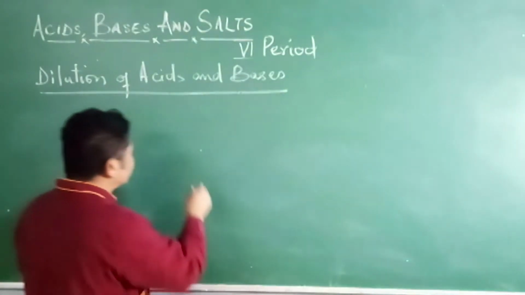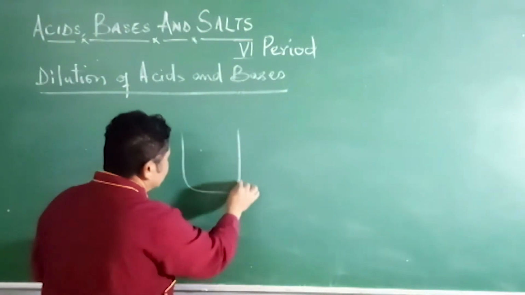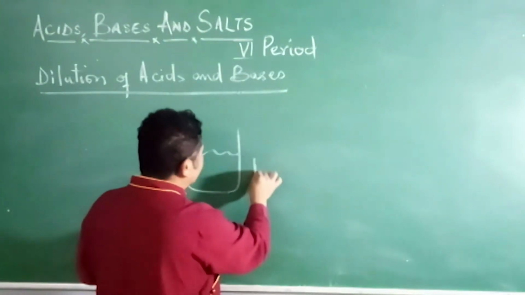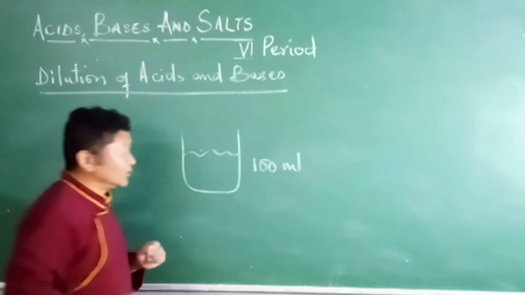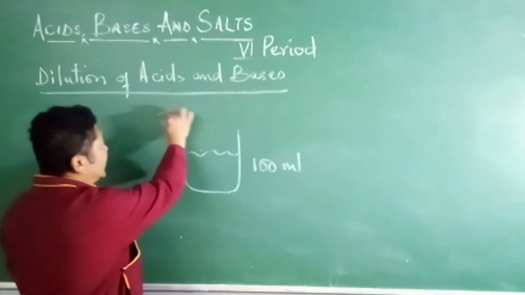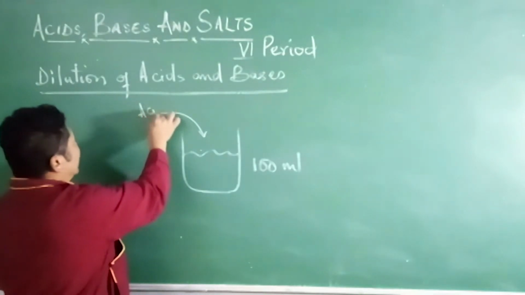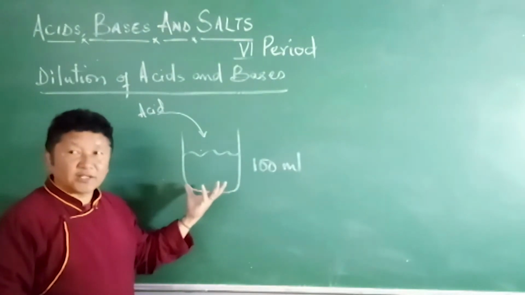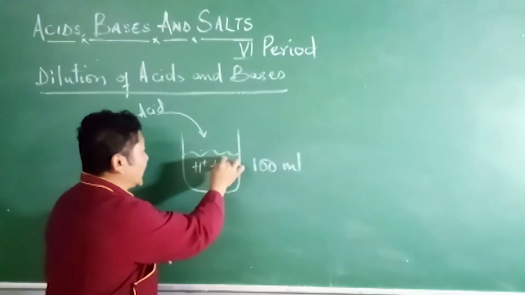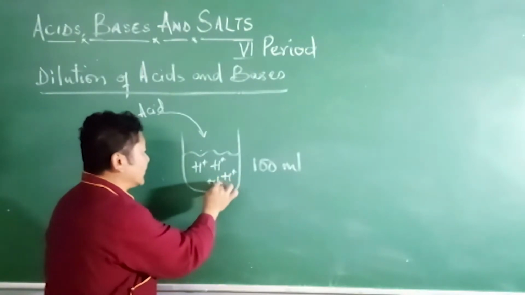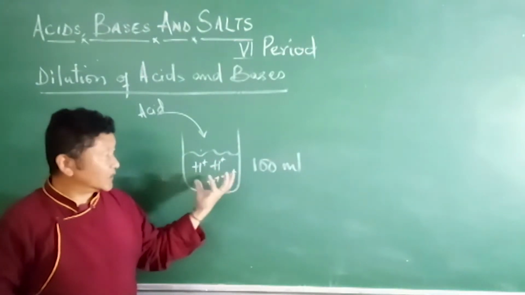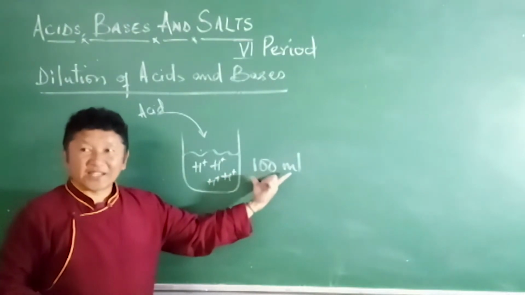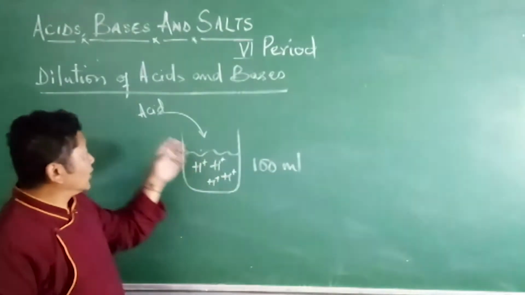Take water, 100 ml. When we add acid, this acid will completely dissociate and give lots and lots of hydrogen ions per unit volume, in 100 ml.